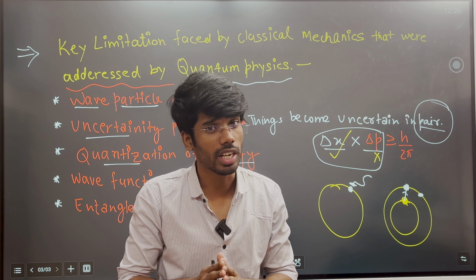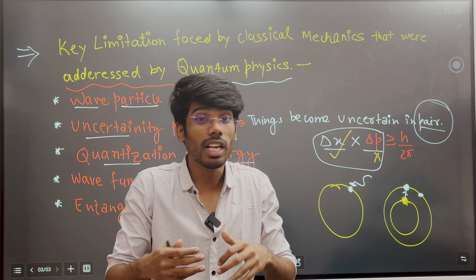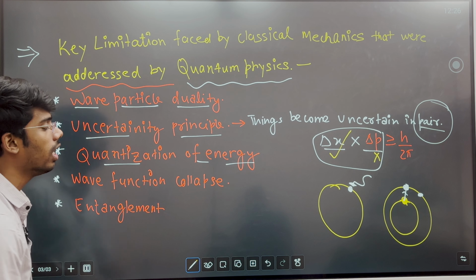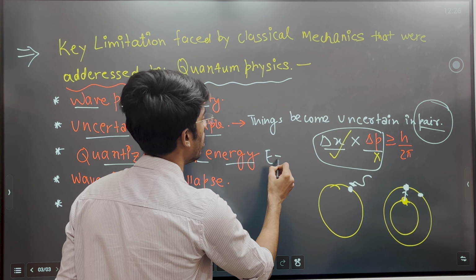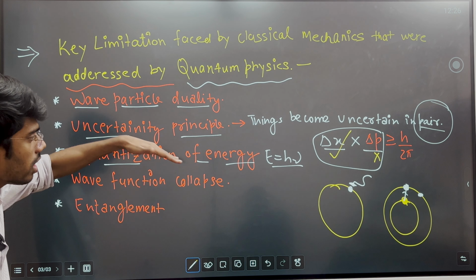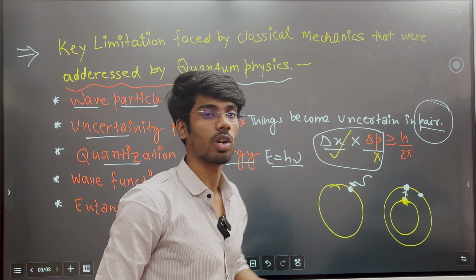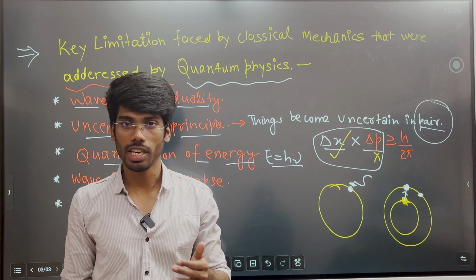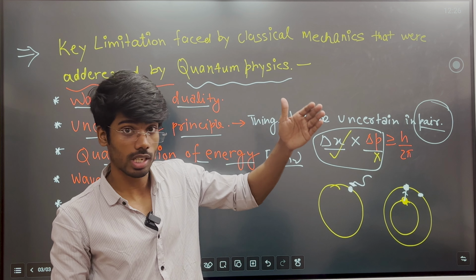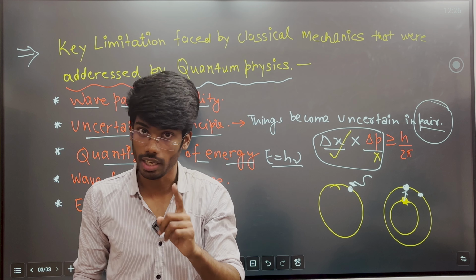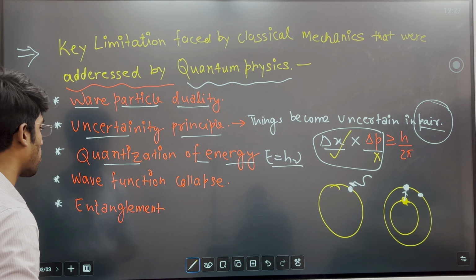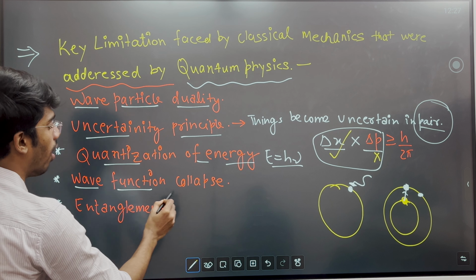We will see in black body radiation where Max Planck stated that you can easily quantize the energy of any particle by using the formula E equals h nu, right? We will see it in detail, but this thing according to classical mechanics was wrong, because classical mechanics was saying that when you heat a material, its intensity increases continuously, but it does not happen in reality. So we will see in detail how quantum mechanics helps to explain. Next is wave function collapse.